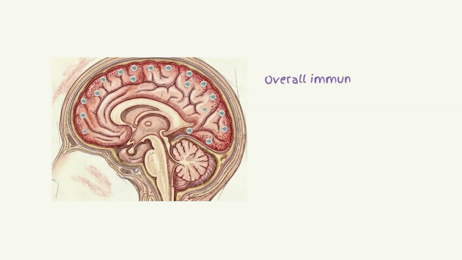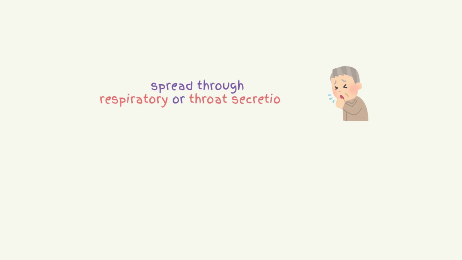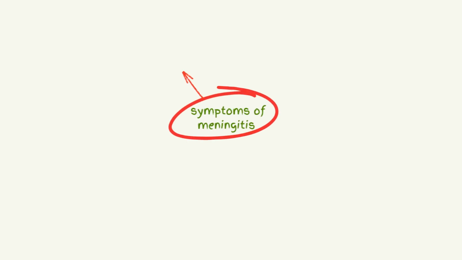The overall immune response to meningitis causes pressure to increase in the cranium, glucose to decrease, protein to increase, and white blood cells to increase. Meningitis can be spread through respiratory or throat secretions depending on the cause, but not all forms of meningitis are contagious. The classical symptoms of meningitis are headache, fever, neck stiffness, altered mental status, and photophobia.